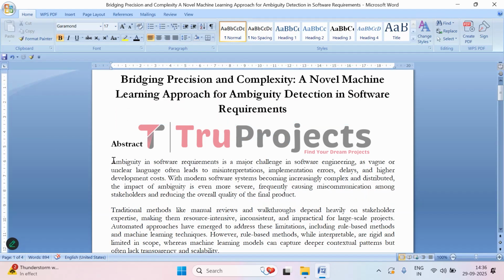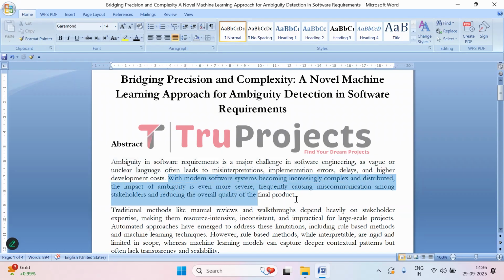So before getting into the execution, first let us understand what this project is about. Software requirements are the foundation for any software project. When these requirements are vague or unclear, different people may interpret them in different ways. This often leads to misunderstanding, errors during implementation, and delays in the project timelines. Fixing these mistakes can increase development costs and also create frustration among team members and stakeholders.